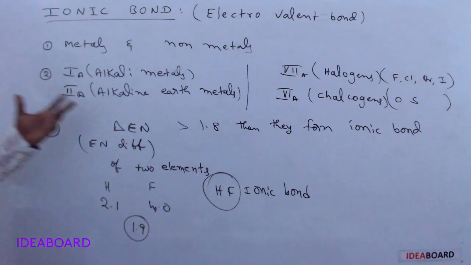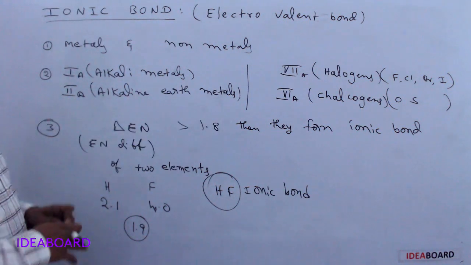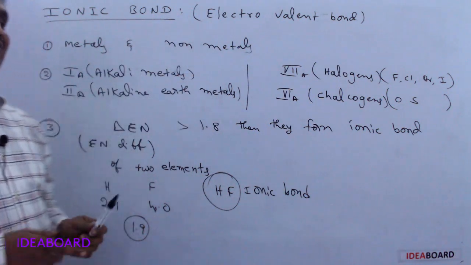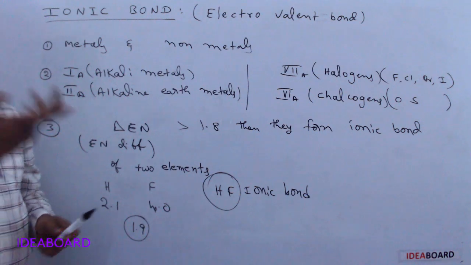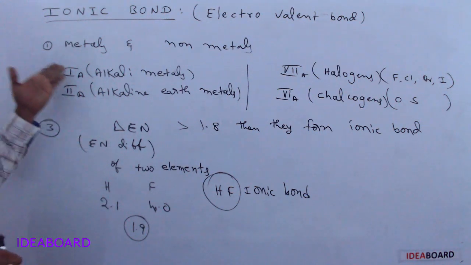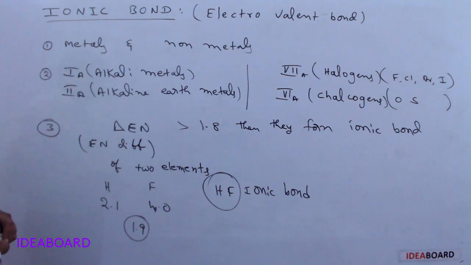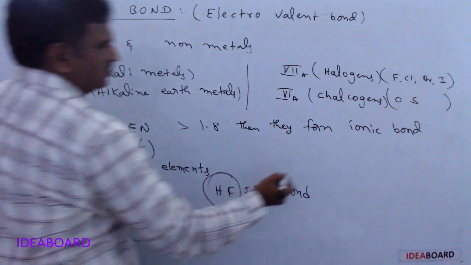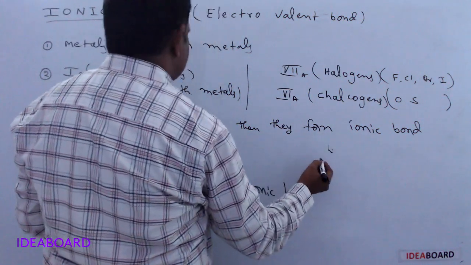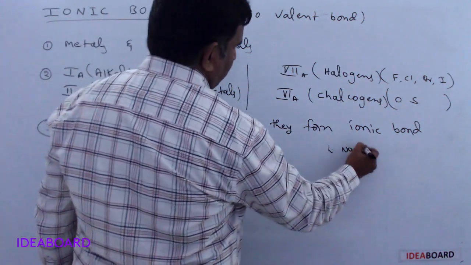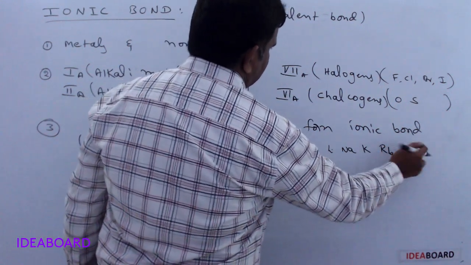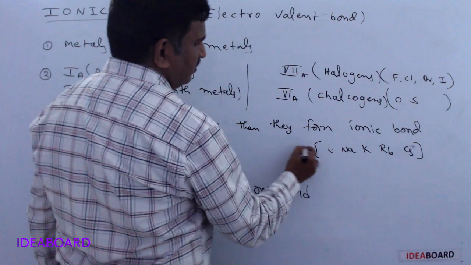Why are we taking the electronegativity difference? If they have an electronegativity difference, generally they lose electrons or they gain electrons. Why are we taking first A and second A group elements mainly? Because they lose electrons easily. First A group elements are, for example, lithium, sodium, potassium, rubidium, cesium.